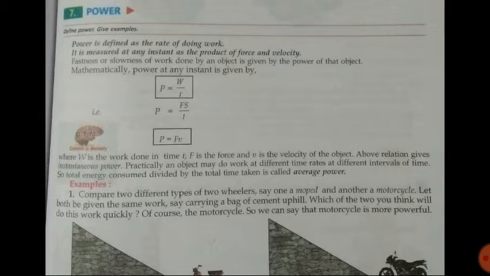So the topic for today is power. Now what is power? Power is the ability of doing a work. If you can do a work in less time interval, very quickly, that means you are having more power. But if you are doing a work and taking so long for doing that, that means you are having less power. So basically we define power in terms of work and the time which we have taken to complete a work. So basically we can say that power is defined as the rate of doing work.